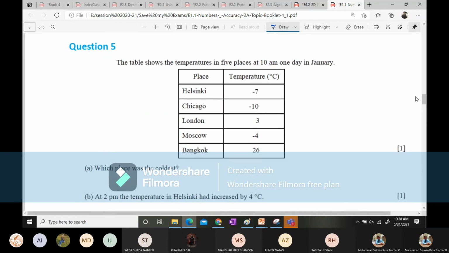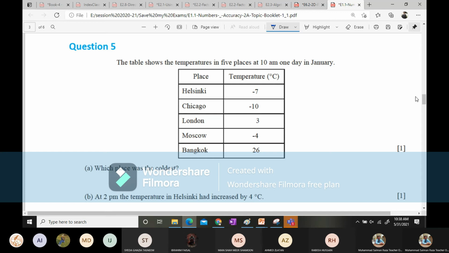Now question number 5 is here. It says the table shows the temperatures in 5 places at 10 a.m. one day in January. The temperature in Helsinki is -7. In Chicago it is -10.